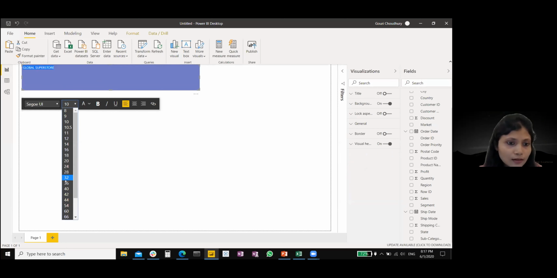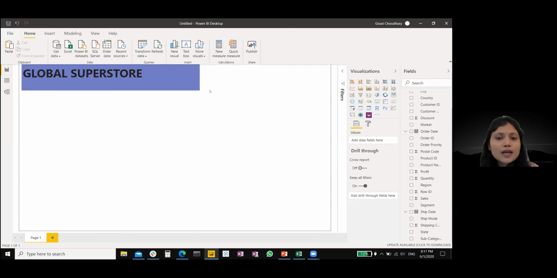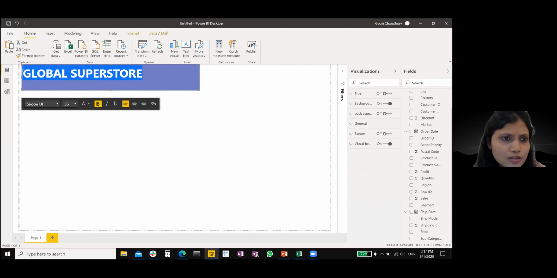I'll make it 36 and then make it bold over here. Okay, now this looks good. I'm also going to change this color to white. All right, now I'm keeping this space blank because I'll add some filters over here. So I'm just not extending this text title more. So we have added the title to our report.